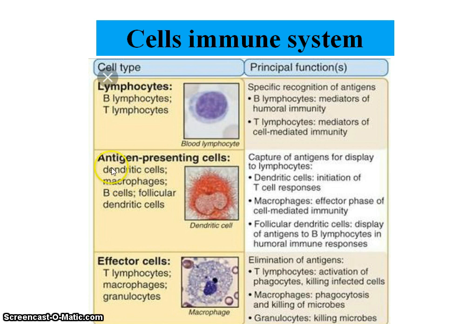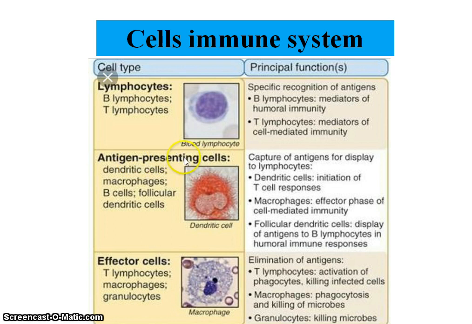First is the lymphocyte, second is the antigen presenting cell, and third is the effector cells. We have studied in the circulation, lymphocytes mean it is a type of WBC. It is a type of agranulated WBC, and they are very important cells of our immune system. Again, these lymphocytes are of two types, B lymphocyte and T lymphocyte, and they have a very special role in our immune system.